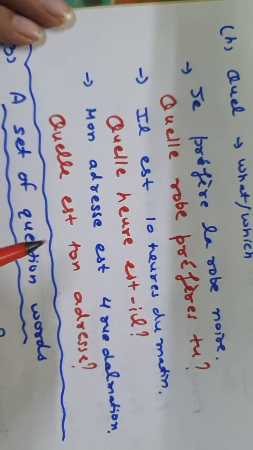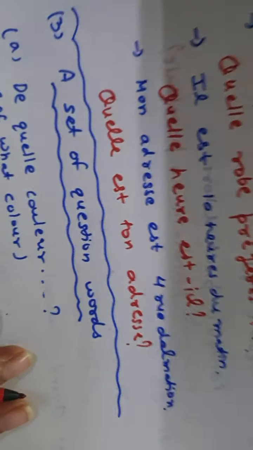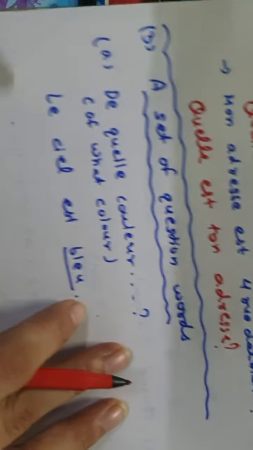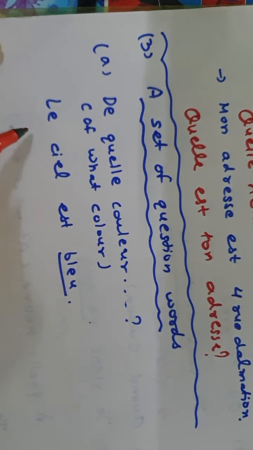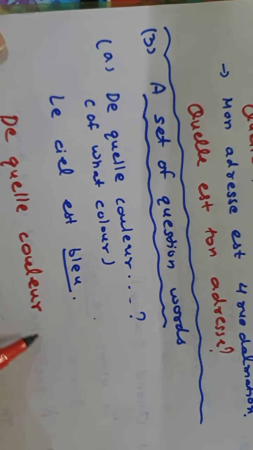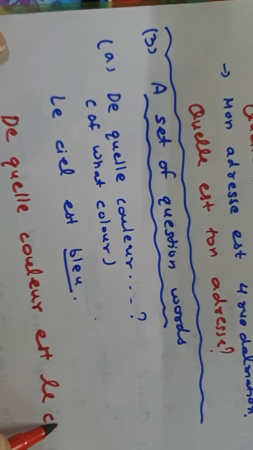Okay, so quel is used in this manner. And there are some other question words also. For example, for color we use quelle couleur, le ciel est bleu, you can simply ask the question quelle couleur est le ciel, of what color.